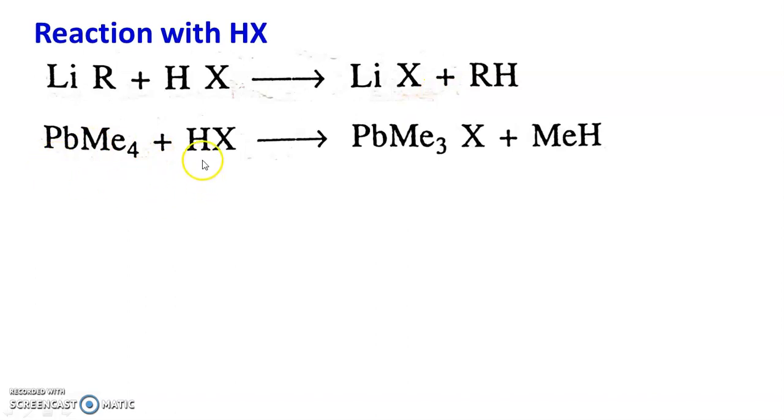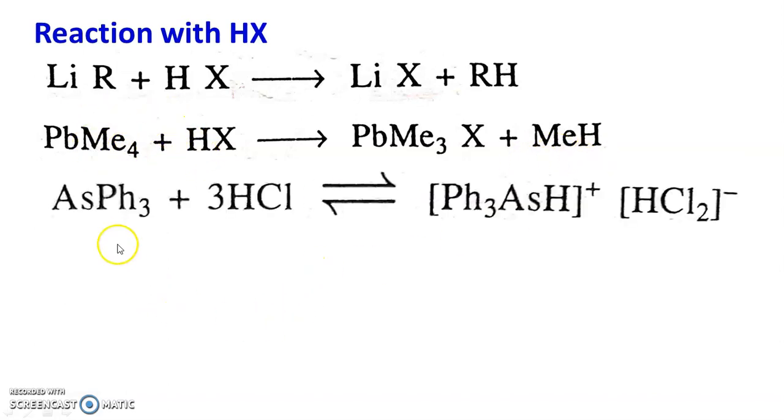Tetramethyl lead also reacts with protic reagent and forms PbMe3X. One of the carbanions is replaced by halide, and the proton joins with the carbanion and we get a hydrocarbon.